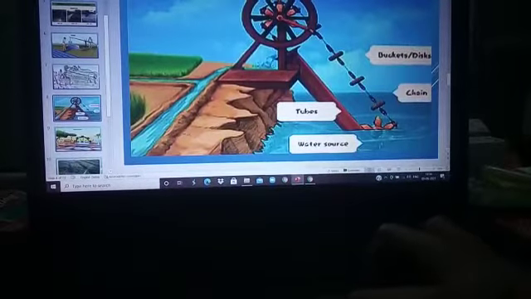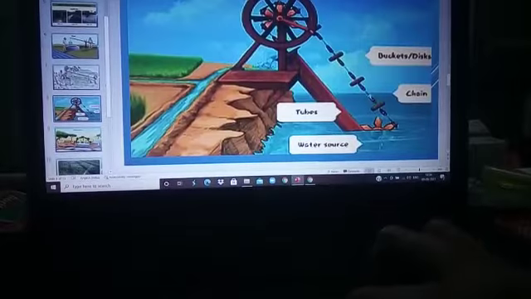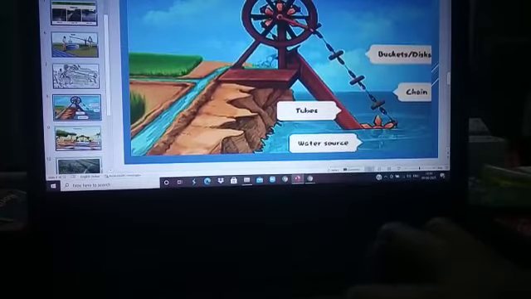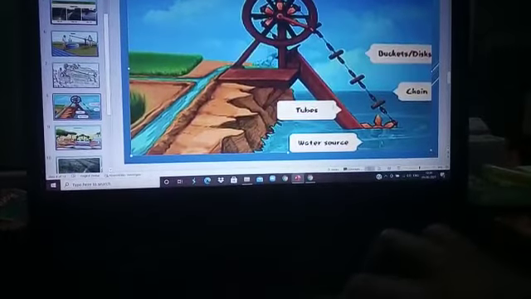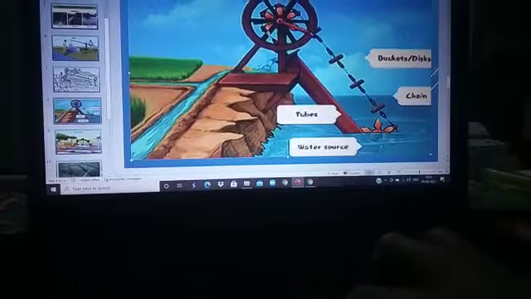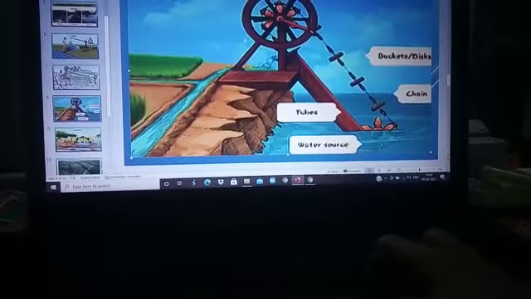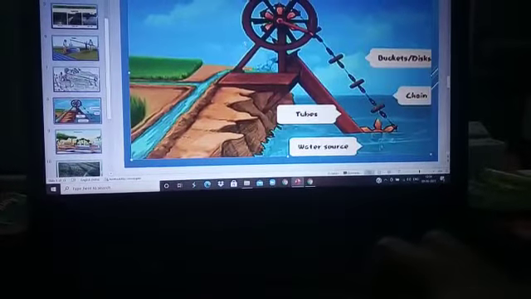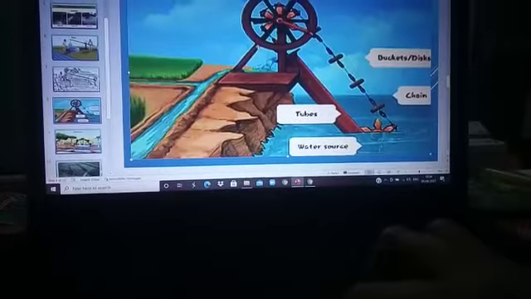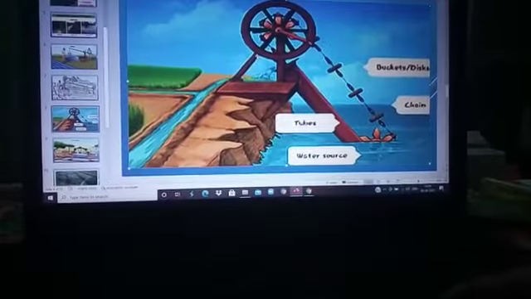So both wheels start to rotate. So the chain also slowly moves in a downward direction along with the bucket. Now the bucket carries the water. Then the chain is moving in an upward direction. Then the bucket pours the water in the canal. This method is known as the chain pump method.